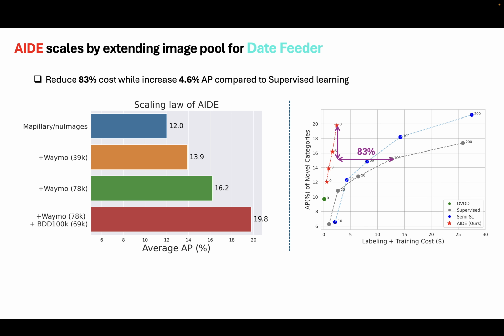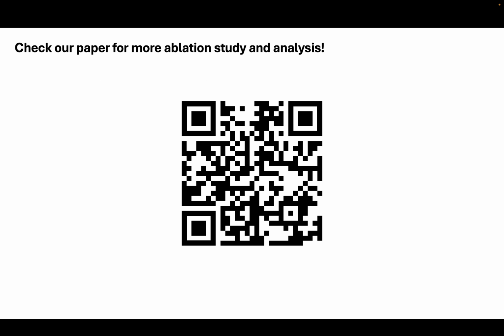Moreover, AIDE also scales by extending the image pool for the data feeder. The bar chart shown below demonstrates that AIDE scales by adding more unlabeled images from different autonomous driving datasets, which reduced cost by 83% while increasing average precision by 4.6% compared to supervised learning with 100 images.